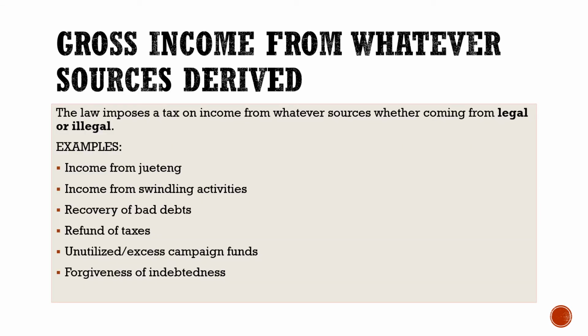Next, gross income from whatever sources derived. The law imposes a tax on income from whatever sources, whether coming from legal or illegal. So examples are income from gambling, income from swindling activities, recovery of bad debts, refund of taxes, unutilized excess campaign funds, and forgiveness of debts. So they are also part, no, of the taxable income.